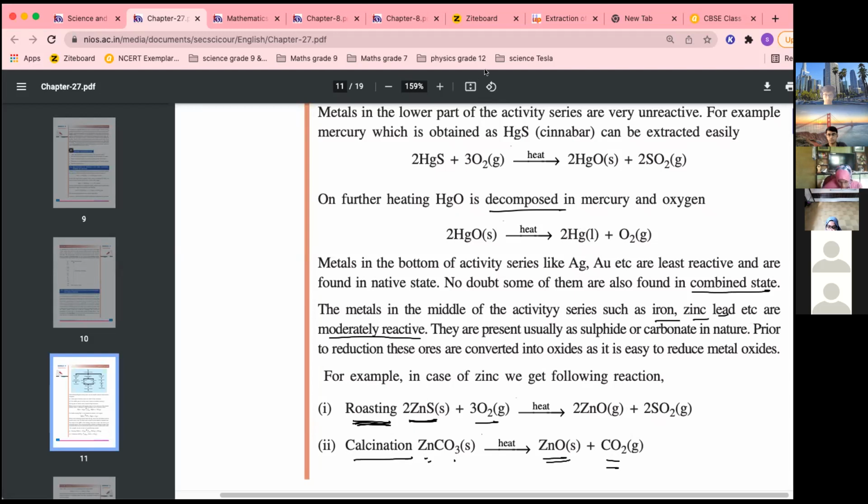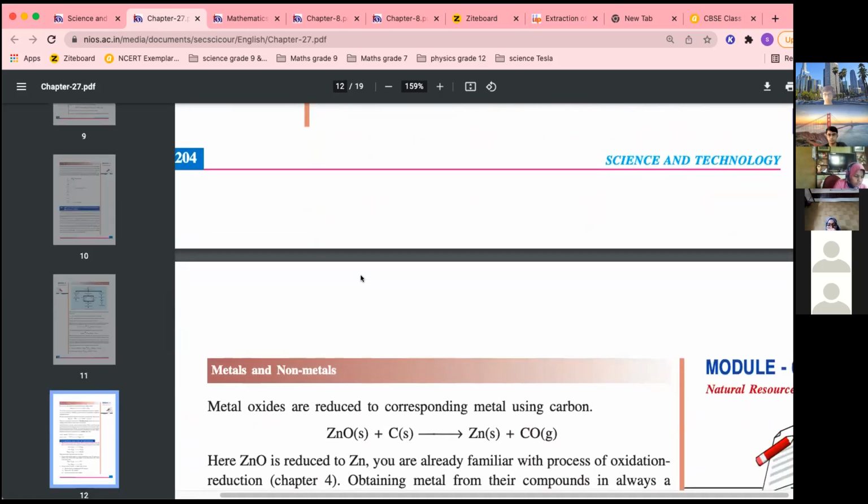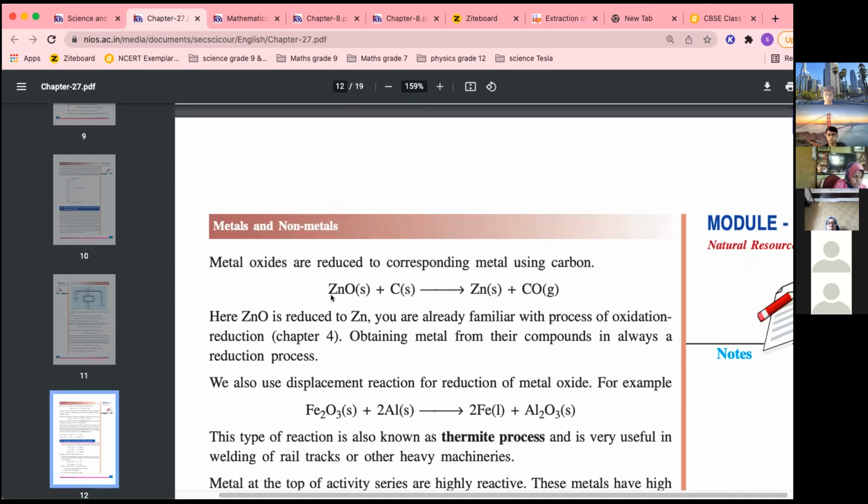Okay, so this way, because our purpose is to make oxide and then reduce. First we make the oxide, then we reduce. This way extraction is better. That is why it is done. Now you got metal oxide. The second reaction I told you is a reduction reaction using carbon. So zinc oxide is reduced using carbon into zinc metal and carbon monoxide.